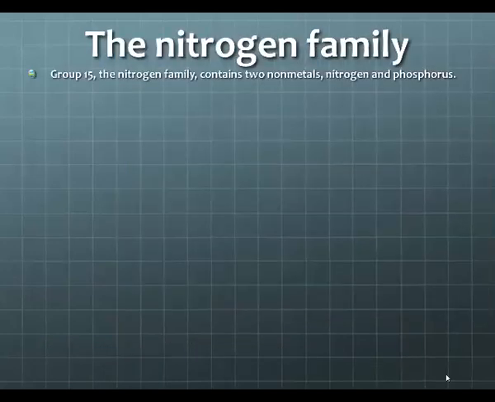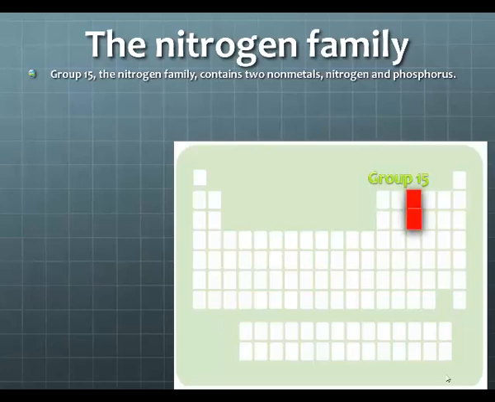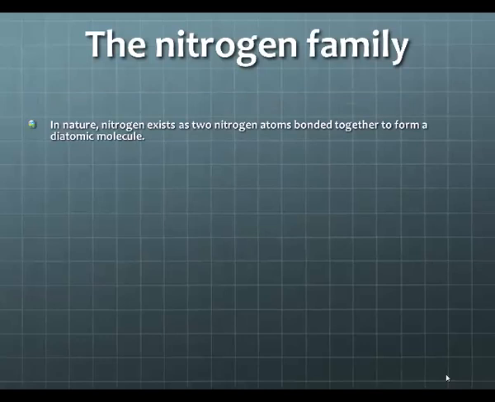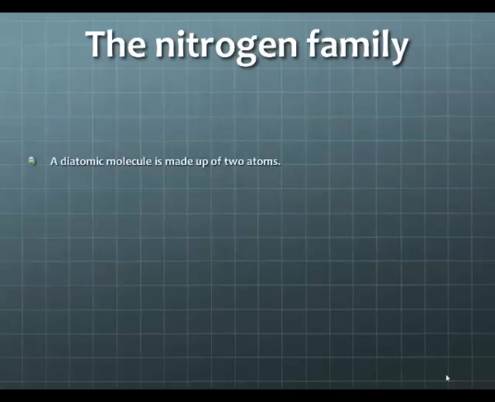The nitrogen family. Group 15. It consists of two nonmetals, nitrogen and phosphorus. So again, color in those two and identify them as the nitrogen family. Nitrogen makes up about 78% of Earth's atmosphere. In nature, nitrogen exists as two nitrogen atoms bonded together to form a diatomic molecule. A diatomic molecule is made up of two atoms.